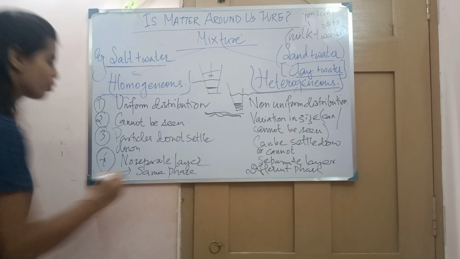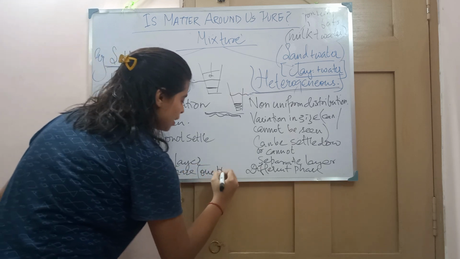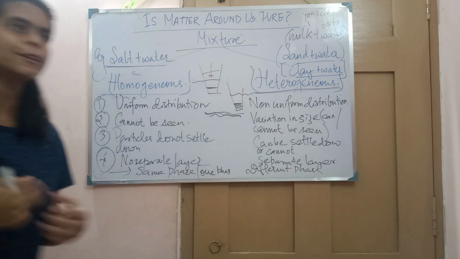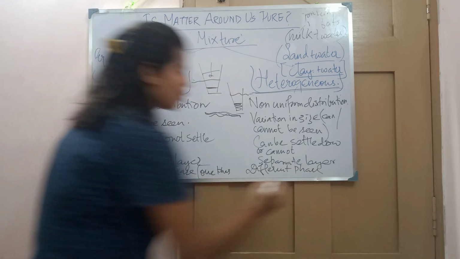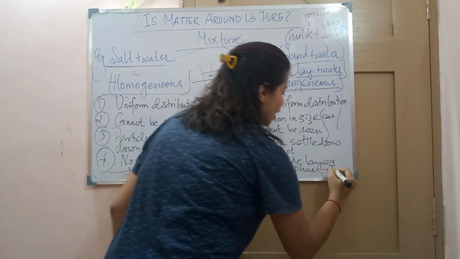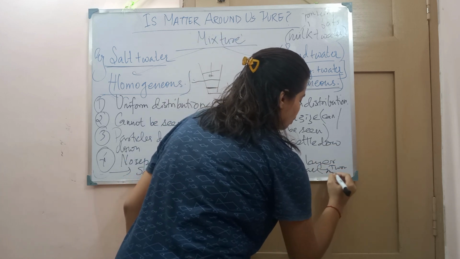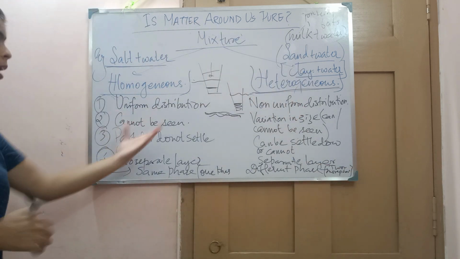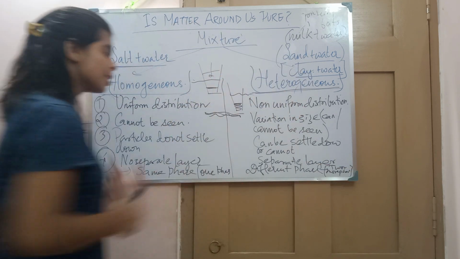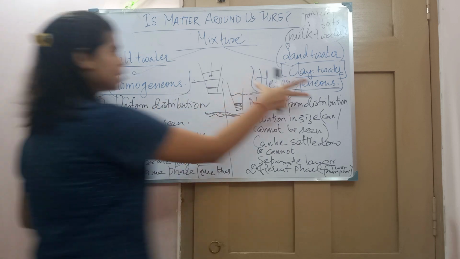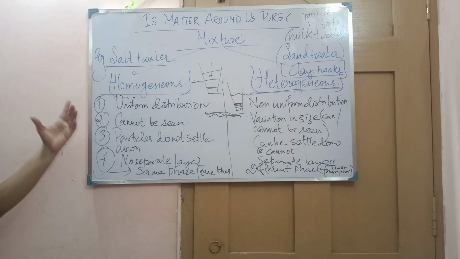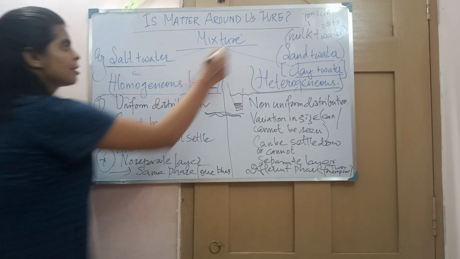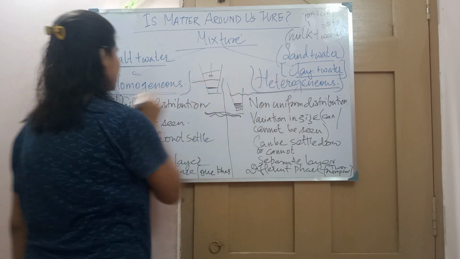Here it is the same phase, or we can say one phase. Here in a heterogeneous mixture, they have different phases, or we can say two or more phases are formed. So these are the common characteristics. These are the properties of homogeneous and these are the properties of heterogeneous, upon which they have been categorized. Due to their properties, they have been categorized as heterogeneous and homogeneous.